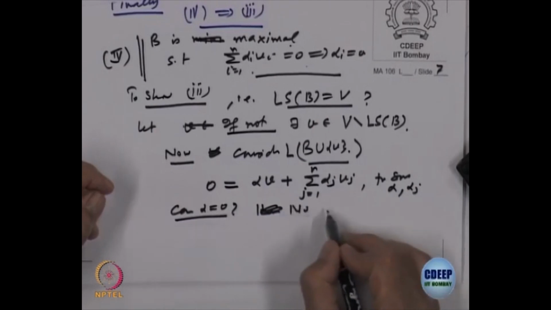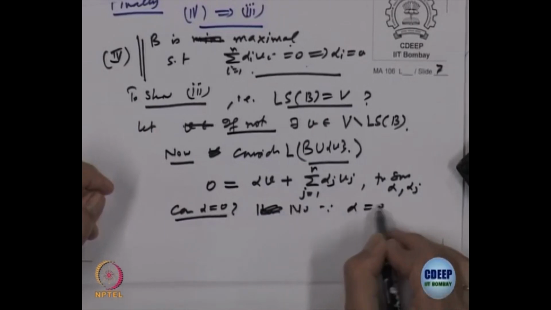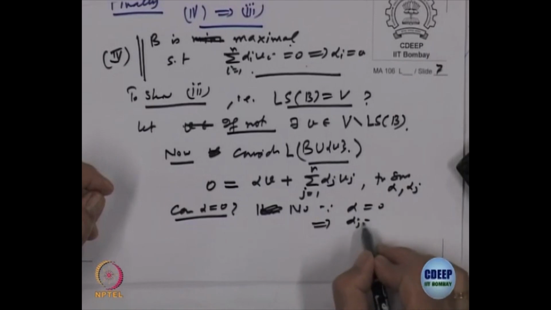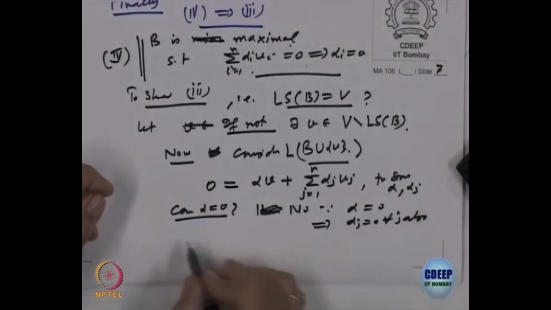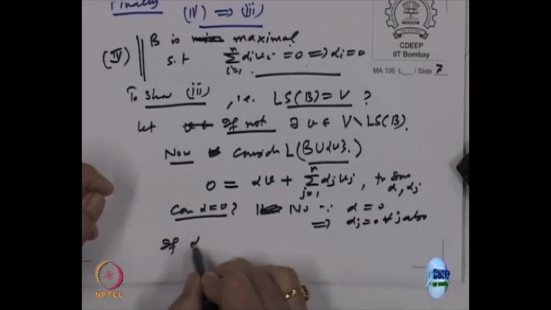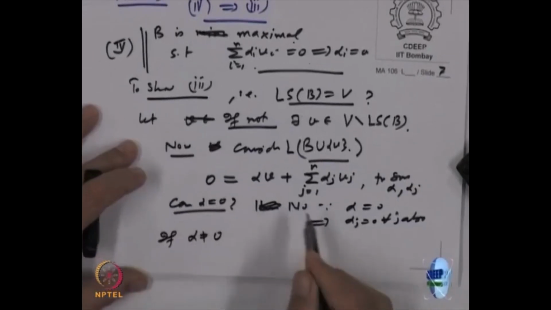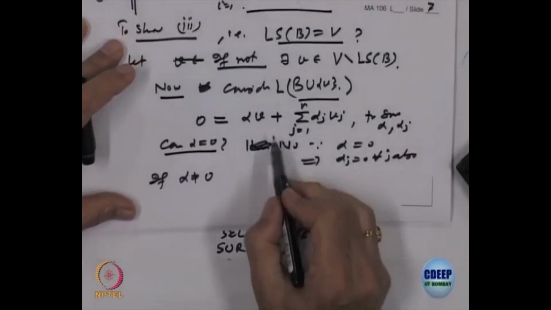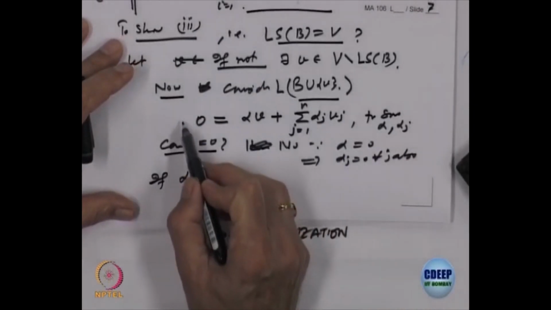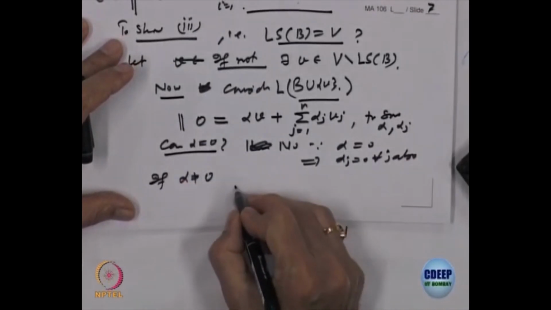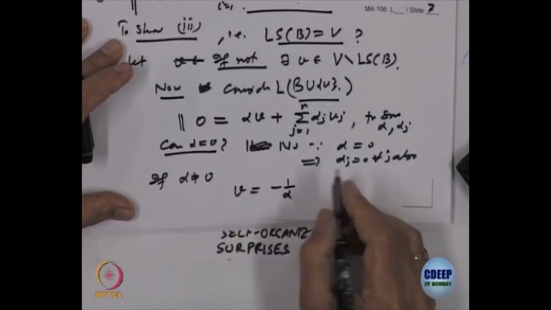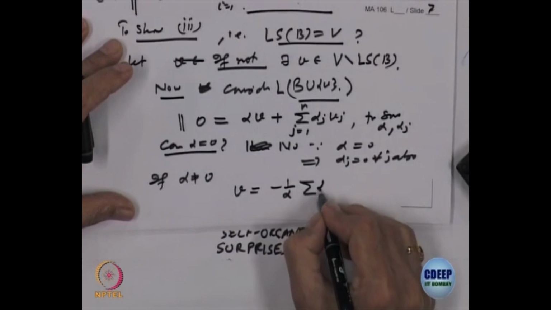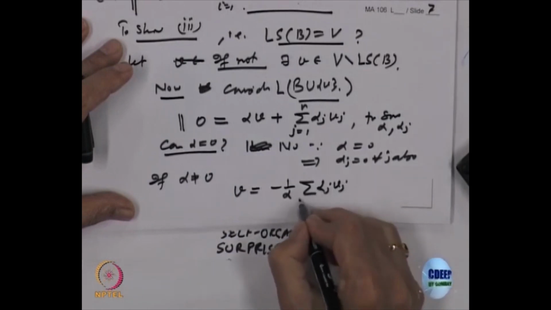No, because alpha equal to 0 will imply alpha j equal to 0 for every j also by the given hypothesis, right. So, if alpha is not 0, then what does this equation tell me? It says I can write V as minus 1 over alpha times the summation of alpha j V j,